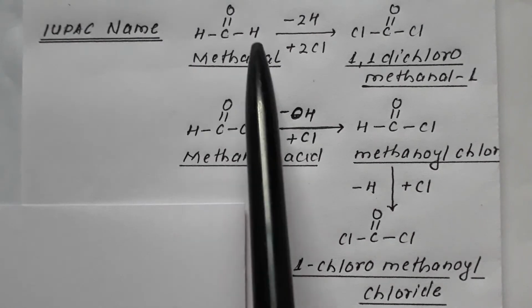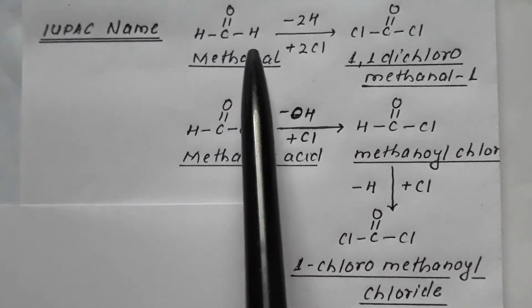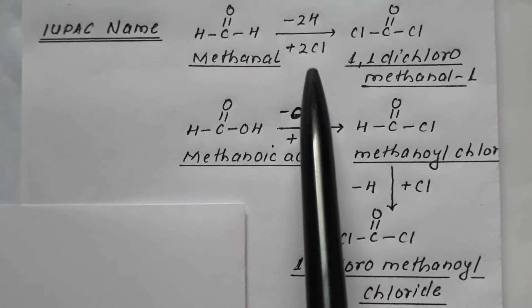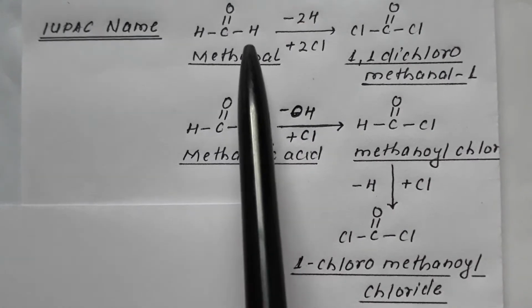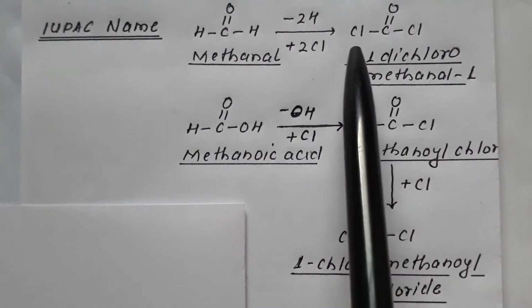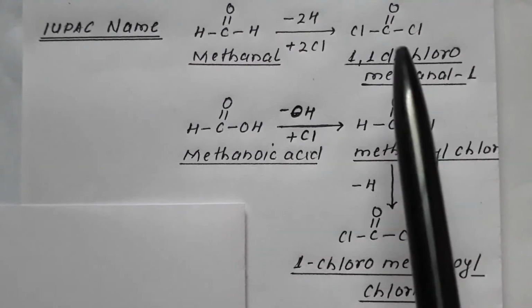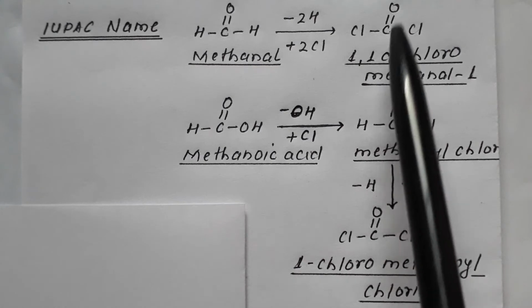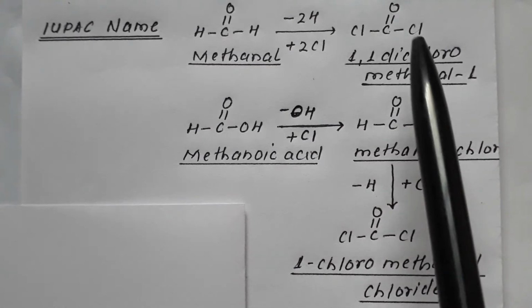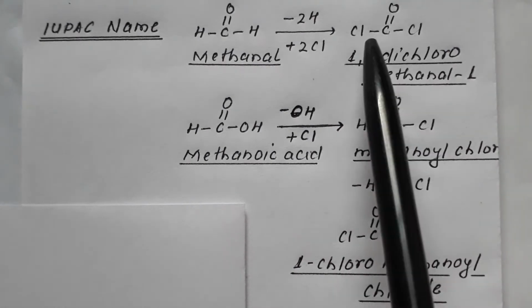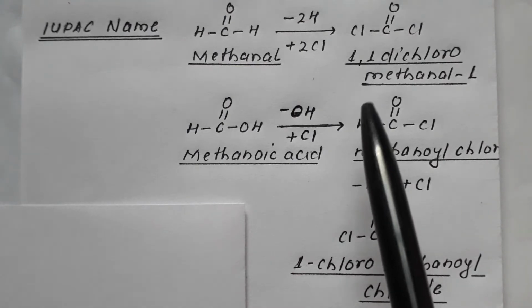If 2H of methanal is replaced by 2Cl, one Cl comes on this carbon over here, and one Cl comes over here. So what would be the name of this compound? This is COCl2, that is carbonyl chloride.